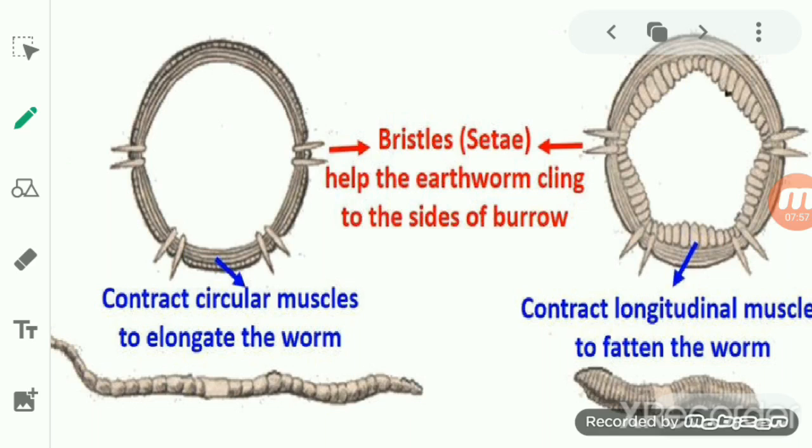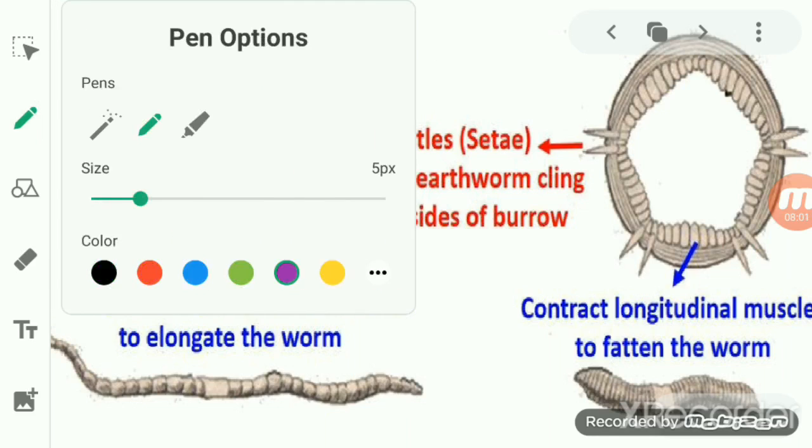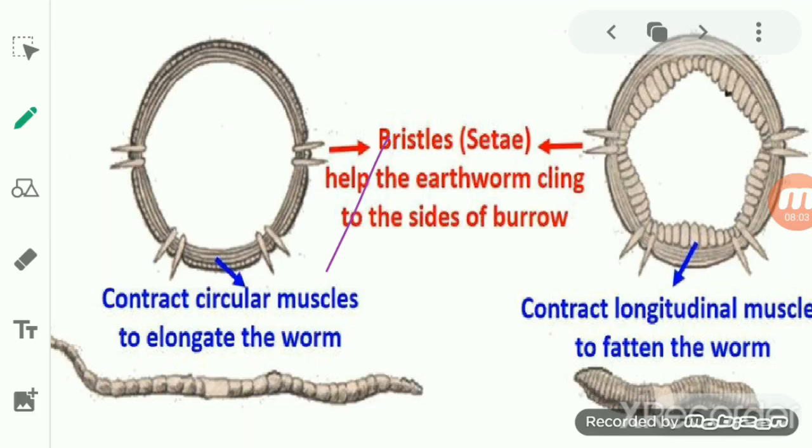If we consider this as a circular muscle, it has a hair-like structure, and that is known as a bristle. So what is the role of the bristle? These bristles can be moved into the ground to grip the ground, or withdrawn to release the ground.